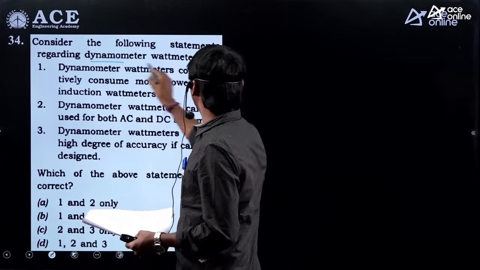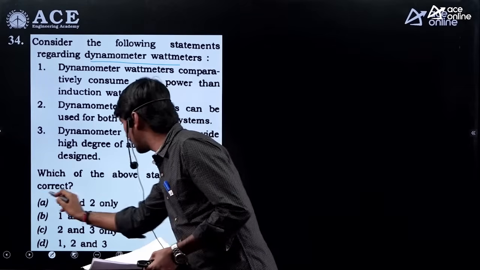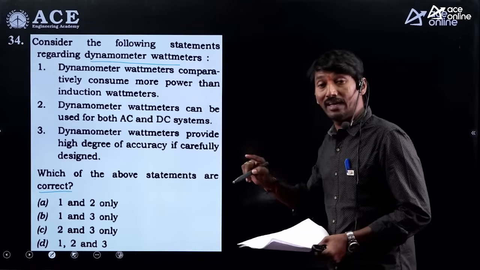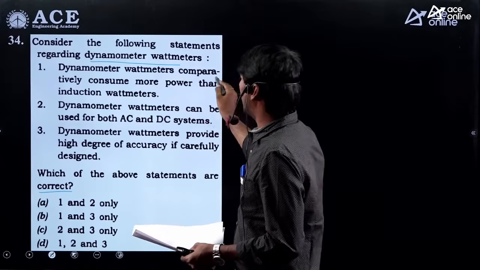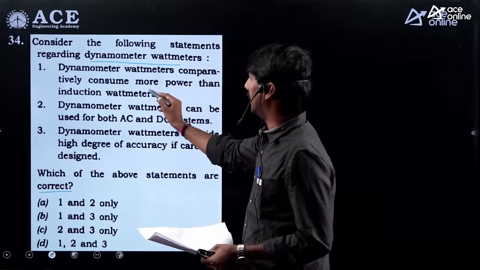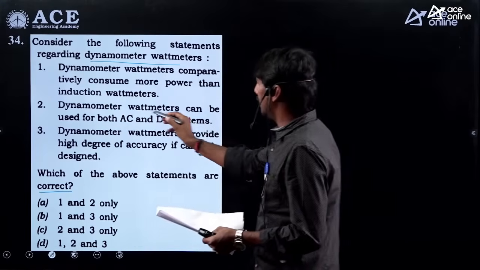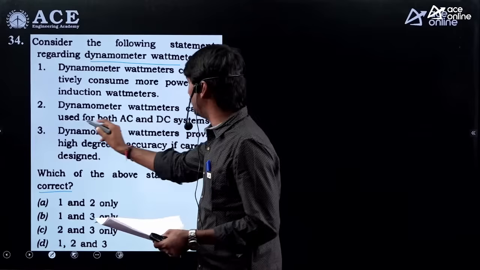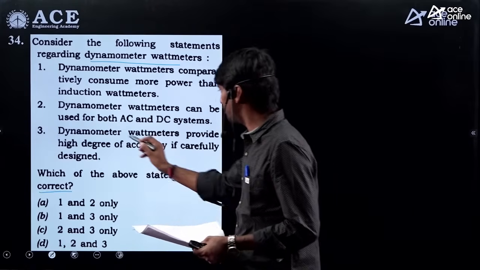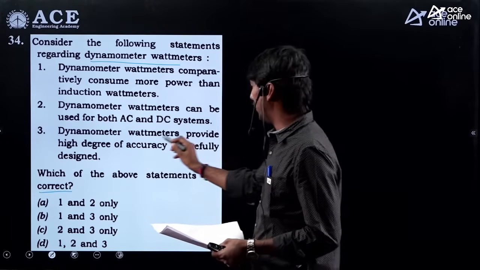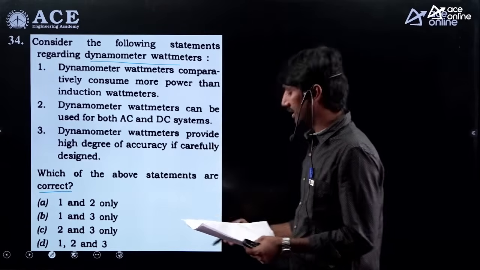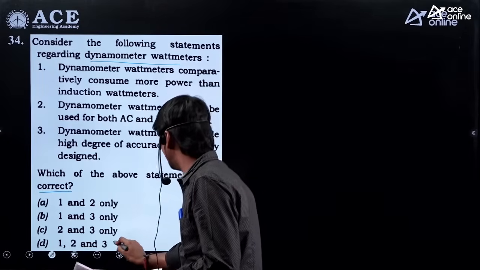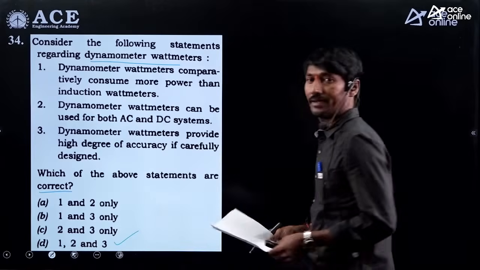Here, dynamometer wattmeter, he is asking which are correct. So be clear whether they are asking correct or incorrect. Kindly focus. Dynamometer wattmeters comparatively consume more power than the induction wattmeter, and dynamometer wattmeters can be used for both AC and DC systems. Dynamometer wattmeters provide a high degree of accuracy if carefully designed. If you observe all these things, yes, all are correct only. Yes, 1, 2, 3, all are correct.